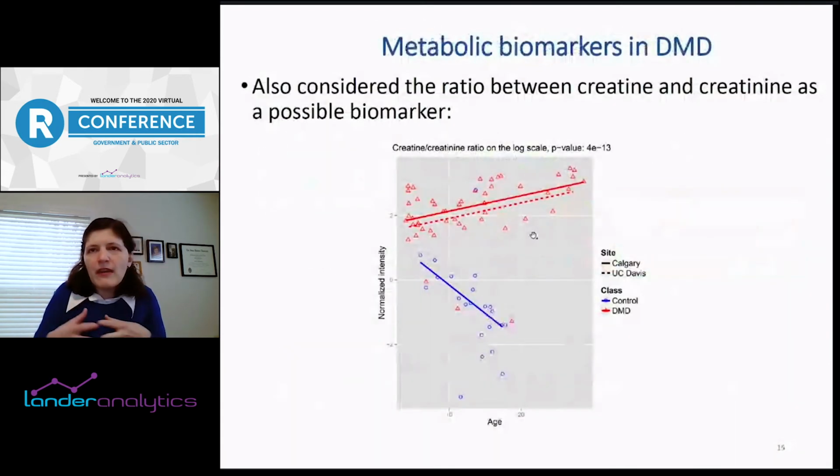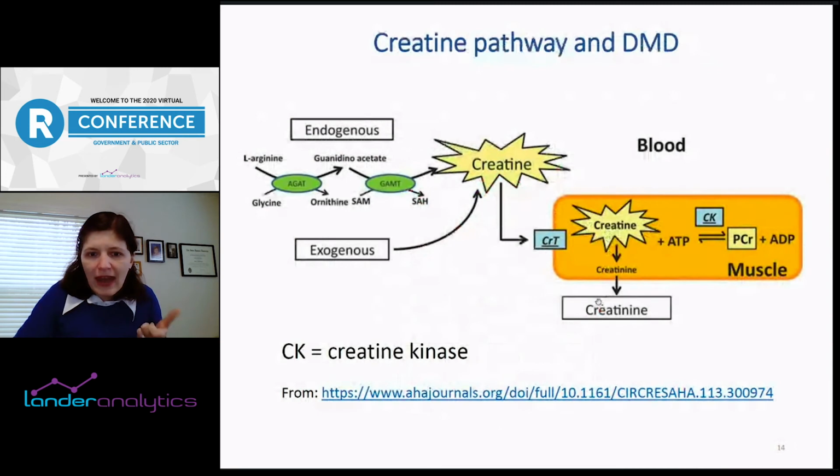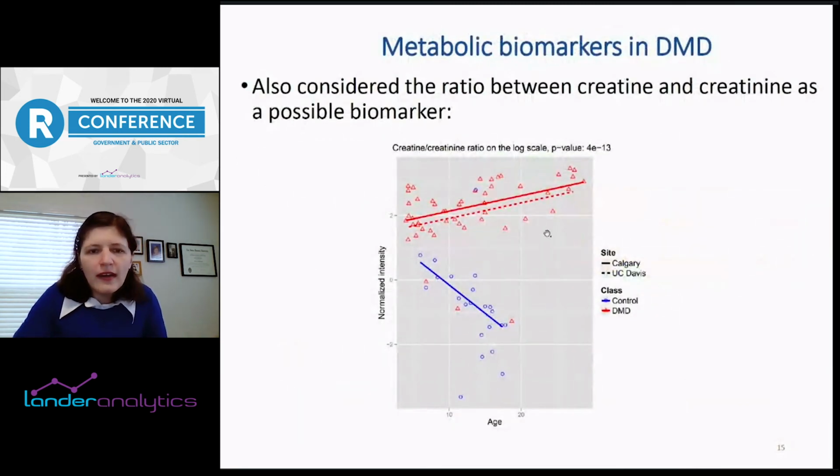We also considered, in a post hoc fashion, the ratio between creatine and creatinine, because one of them leads to the other, so they're inversely related. So their ratio is even more compelling to look at. You can see between DMD and controls, they're generally very different, and it has a very low p-value. This was a post hoc analysis, but we were happy to see this result validated by another group. So that was good.